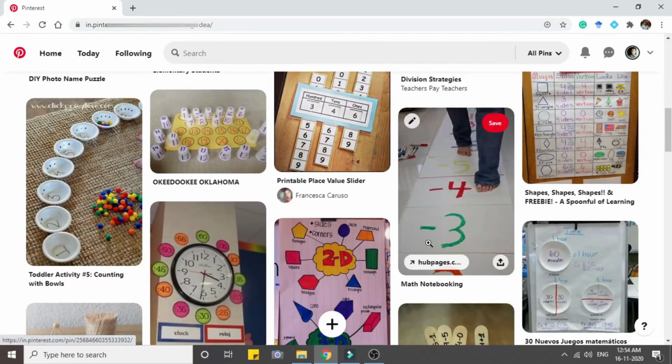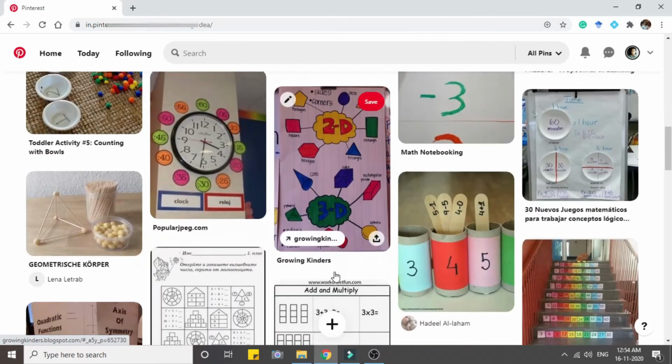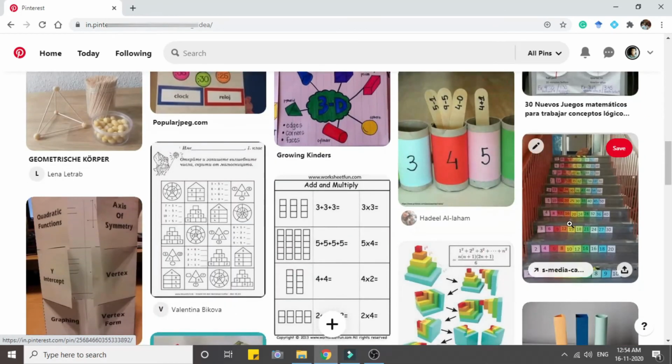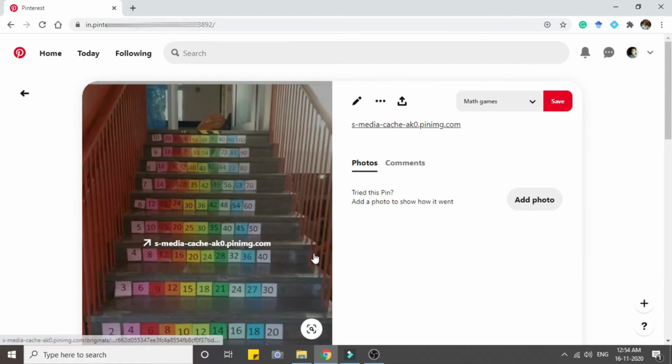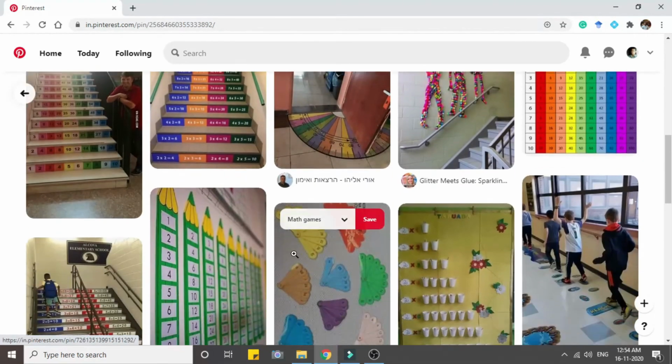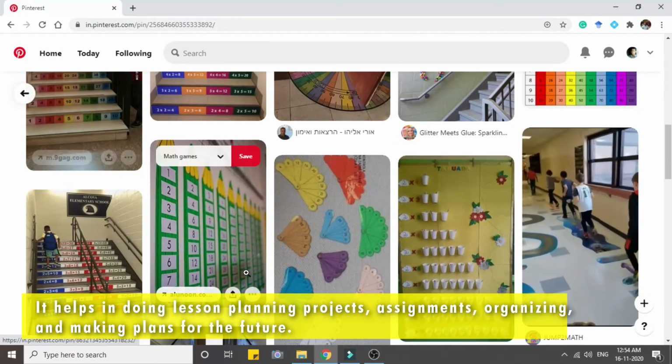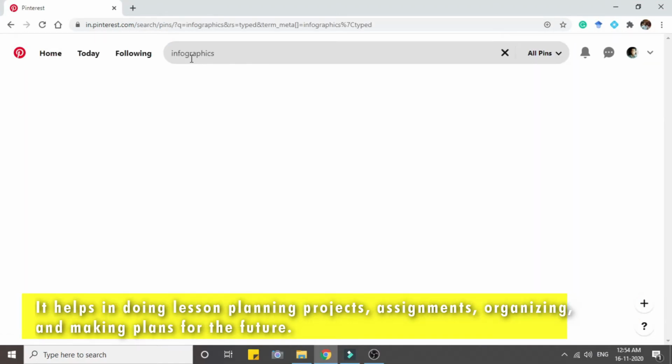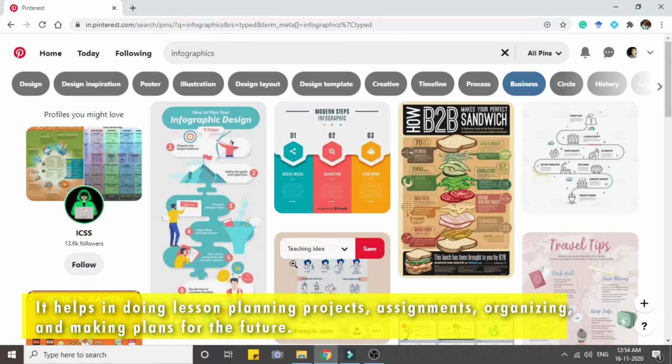Pinterest is a great searching machine too. People use it to discover and save ideas. Of course, it is useful for teachers as well as students. It helps a student in many ways. It helps in lesson planning, projects, assignments, organizing, and a lot more. Make plans for the future.